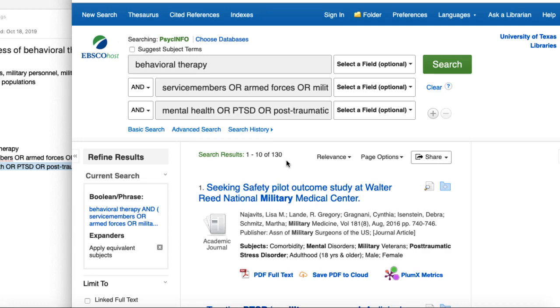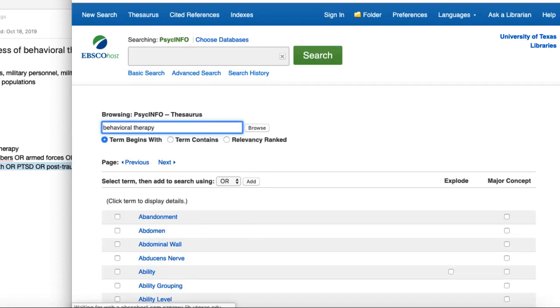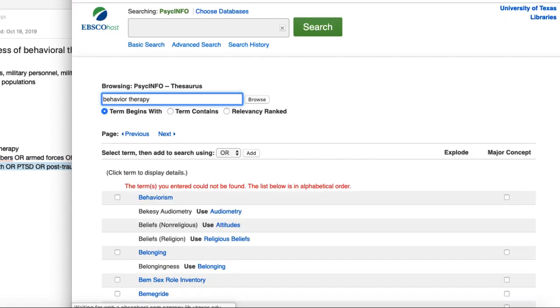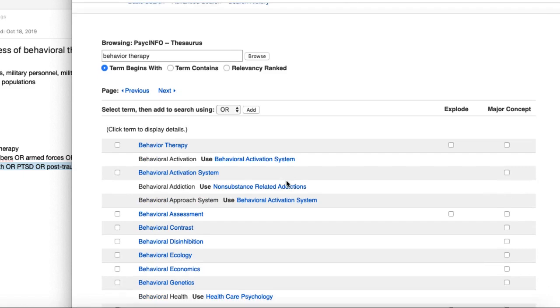So I'm going to use one of my favorite tools, which is the Thesaurus. I'm going to go ahead and open it up in a separate tab, and I'm going to paste in behavioral therapy. That's not quite the way that the database understands it, so I'm going to try again. I'm going to try behavior therapy, and there it is.